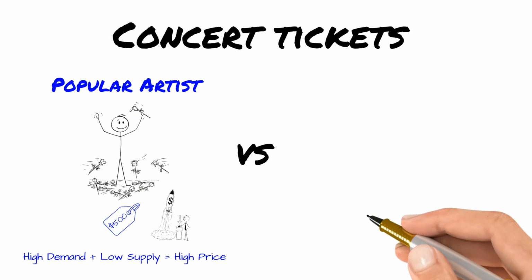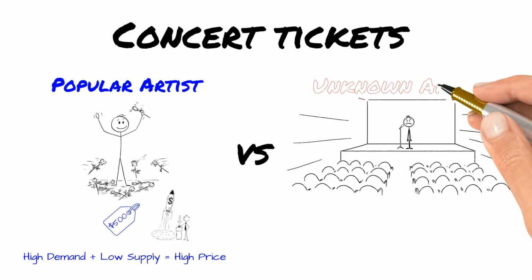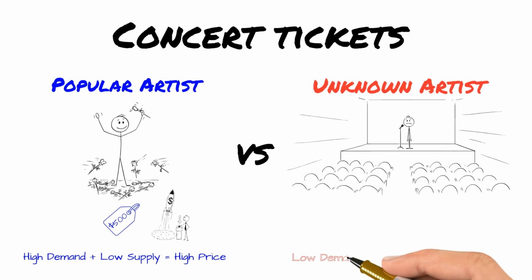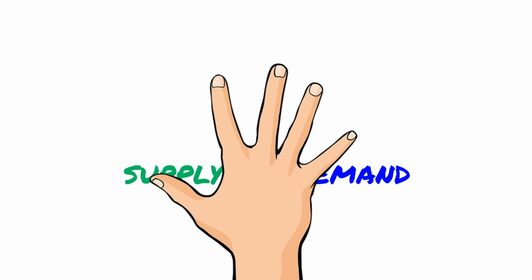Now imagine the opposite. A band nobody's heard of, playing in a huge stadium. Lots of seats, not many people interested. Low demand, high supply. What happens? Ticket prices drop. Maybe they even give tickets away for free just to fill seats. That's equilibrium in action.